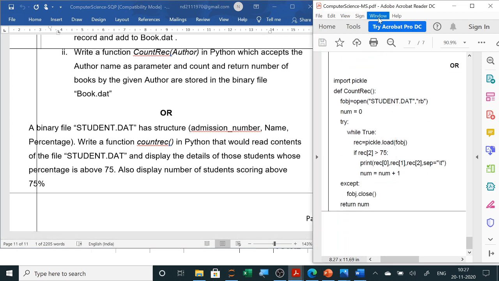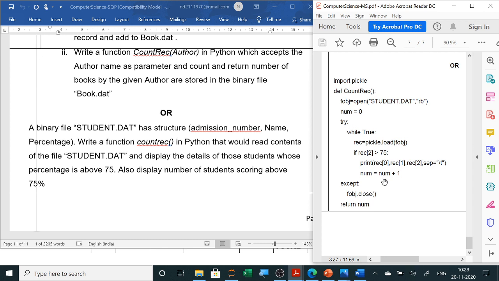In a dat file the first line is always import pickle. In a CSV file the first line is import csv. Then the function, so def count record. Then we open the file, so f equals open, name of the file. Now if they ask you to create, then it is AB mode, append mode, and B is for binary. Here it is read and binary, because it is a binary file and you are reading and searching a record. Then count equals 0 for counting. You can use num or any variable.